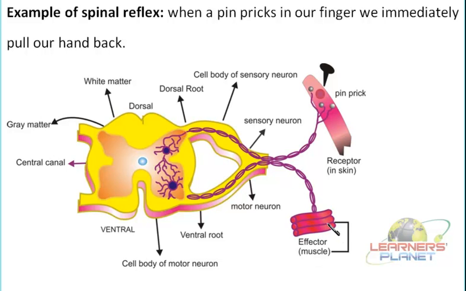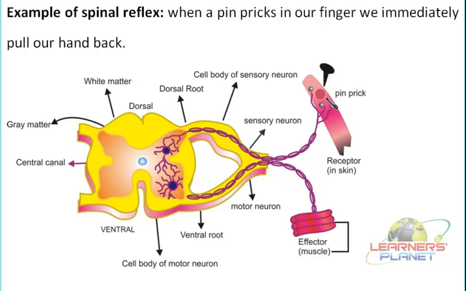So these effector muscles are now going to respond. And what will be the response? These muscles will contract automatically, and you are going to pull your hand or the site wherever the pin was pricked. You will just move it back aside. So this is how this particular cycle is happening when the reflex action is taking place. We simply say a pin pricks our finger and we pull our hand back. But how is it happening?